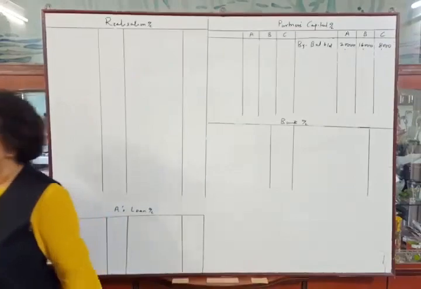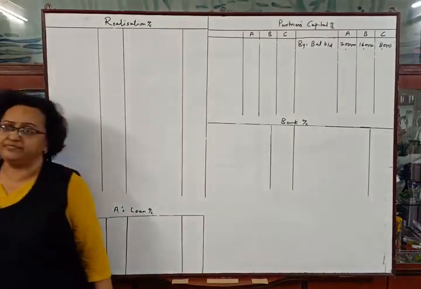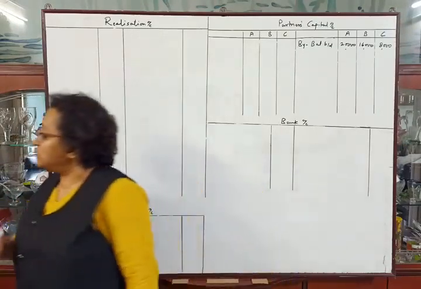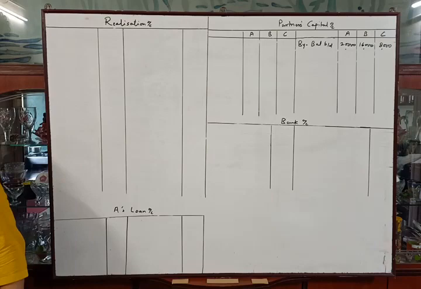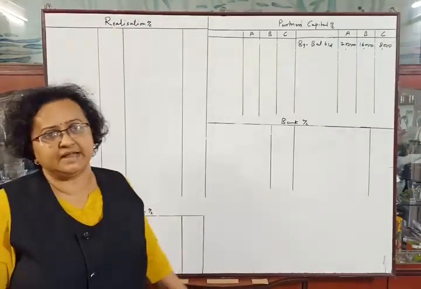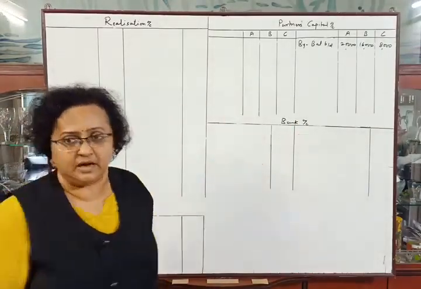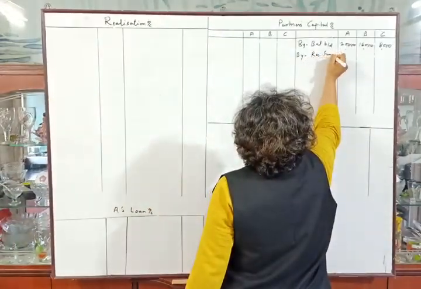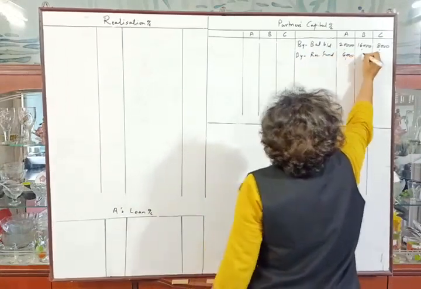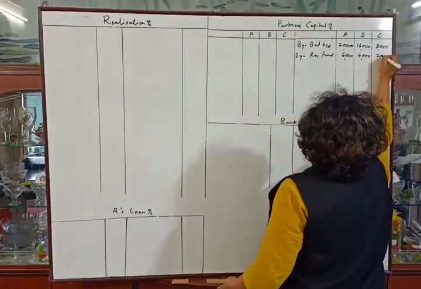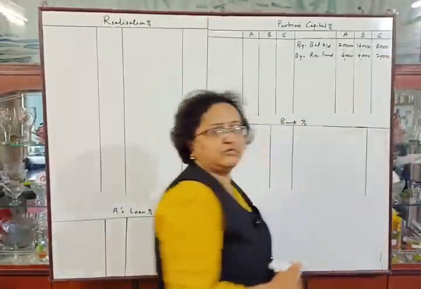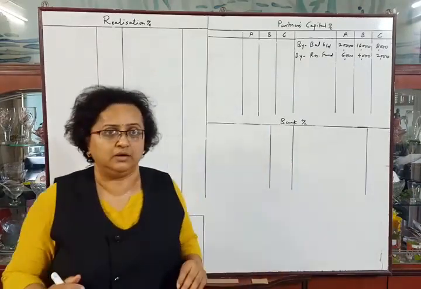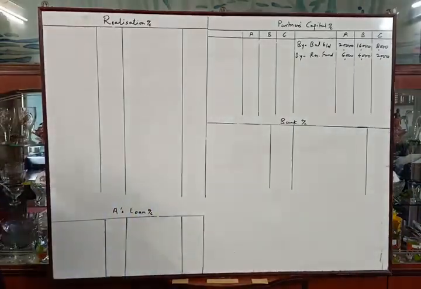In liability side, they have given us reserve fund rupees 12,000. The profit sharing ratio of the partners is 3:2:1. So the reserve fund amount, that is rupees 12,000, we have to distribute between the partners in that ratio and transfer to credit side of capital account. So by reserve fund 6,000, 4,000 and 2,000. Total is 12,000. We have distributed that amount in their profit sharing ratio, that is 3:2:1. Okay. Then the other items from balance sheet.